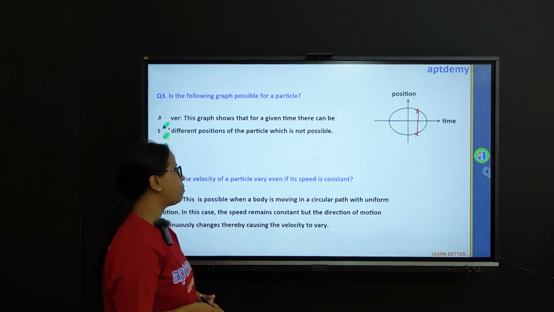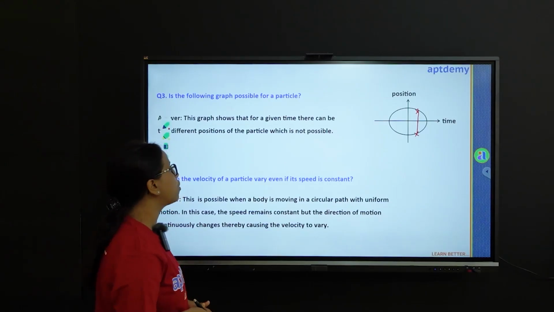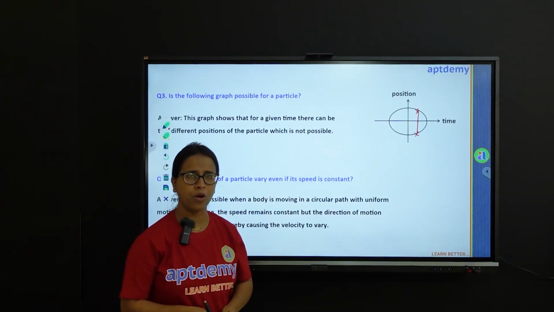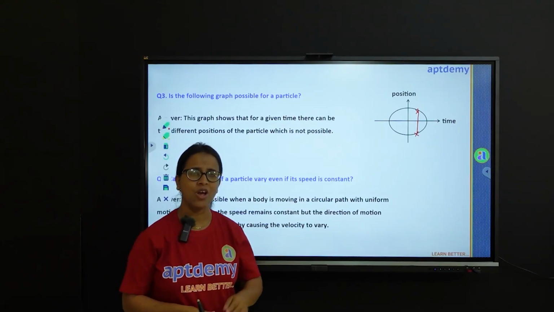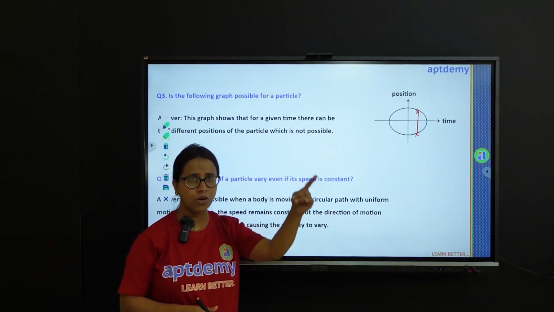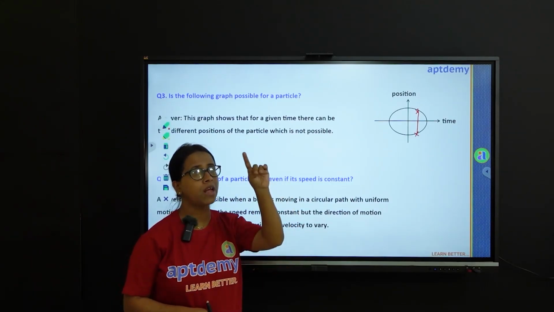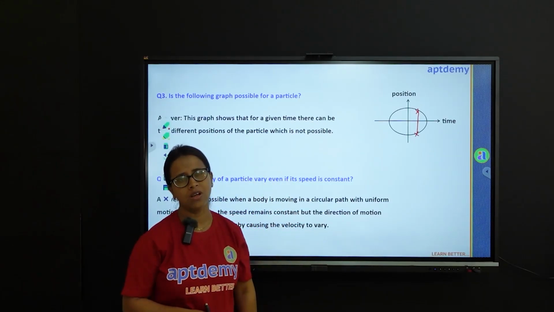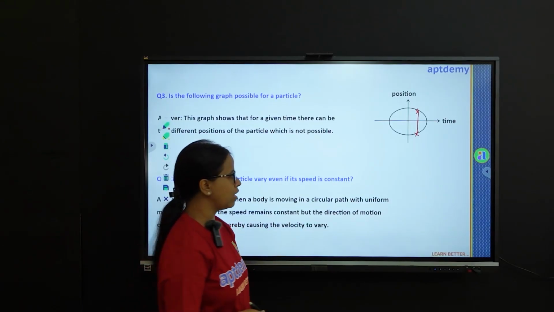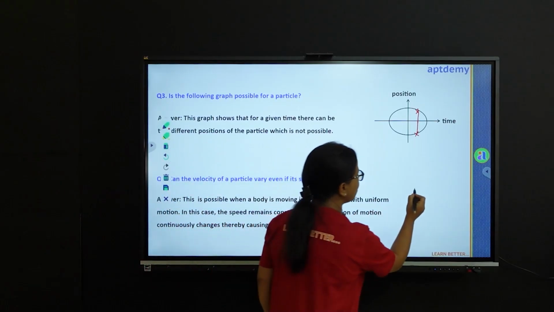Can the velocity of a particle vary if its speed is constant? Just now we talked about it. Circular motion. Whenever a body is following a circular path, it is possible that its speed remains the same, but at every point of motion, the direction will vary, which will cause the velocity to vary.